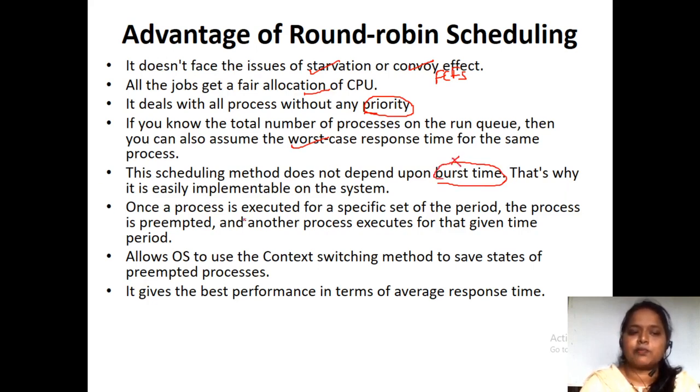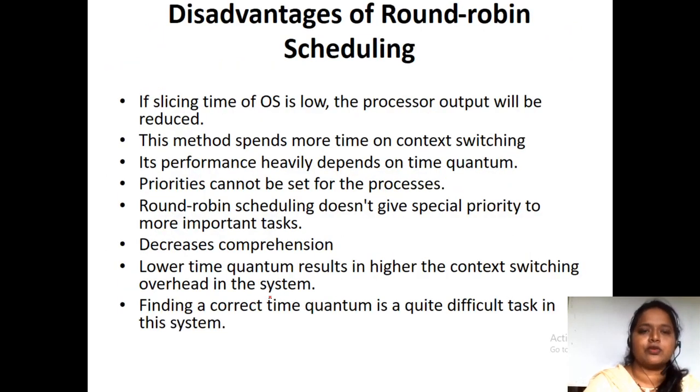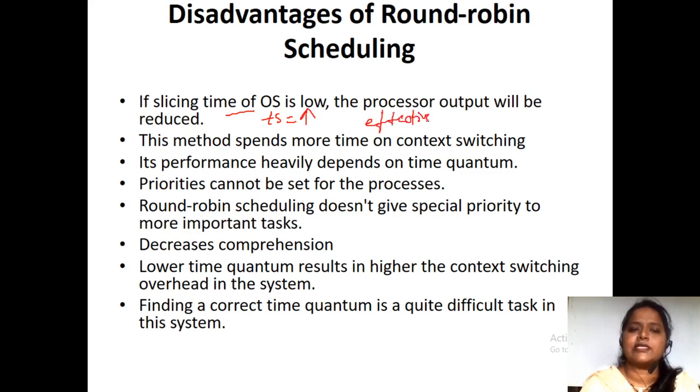Once a process is executed for a set period, it has to be preempted and we have to give a chance to another process. So it allows the OS to do context switching, in the sense of saving the state of a process. It gives better performance. So this is the advantage of round robin. When it comes to the disadvantages, if the time slice is high, it will not be effective. That is the drawback.